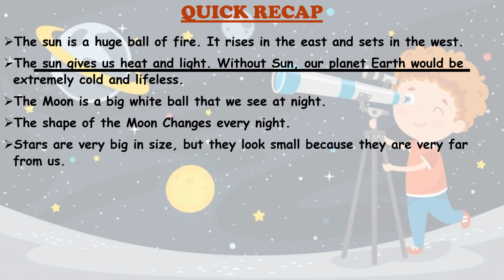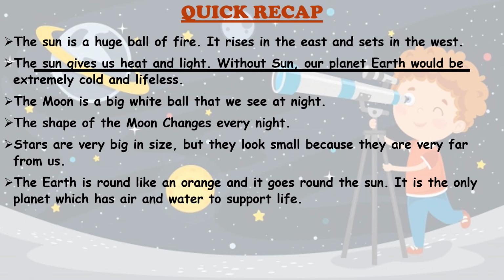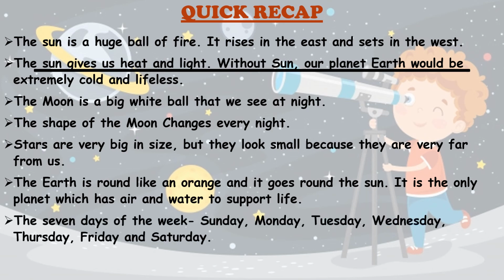Stars are very big in size, but they look small because they are very far from us. The earth is round like an orange and it goes round the sun. It is the only planet which has air and water to support life.